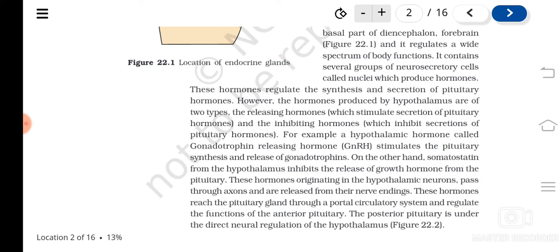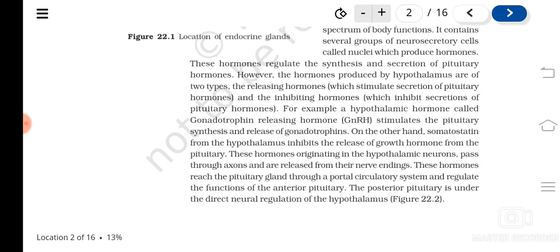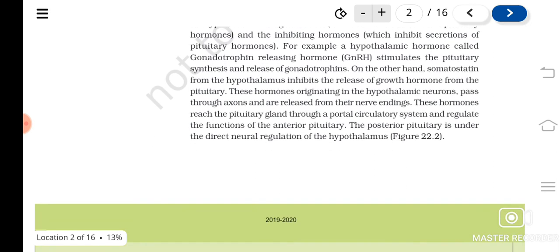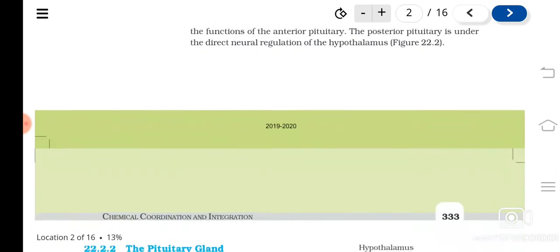They are of two types. What are they? Releasing hormones and inhibiting hormones. They work on the pituitary gland. These hormones originate from the hypothalamic neurons, pass through the axons and are released from the nerve endings, and then reach the pituitary gland. They control the anterior pituitary's function, and the posterior pituitary is under the direct control of the hypothalamus itself.